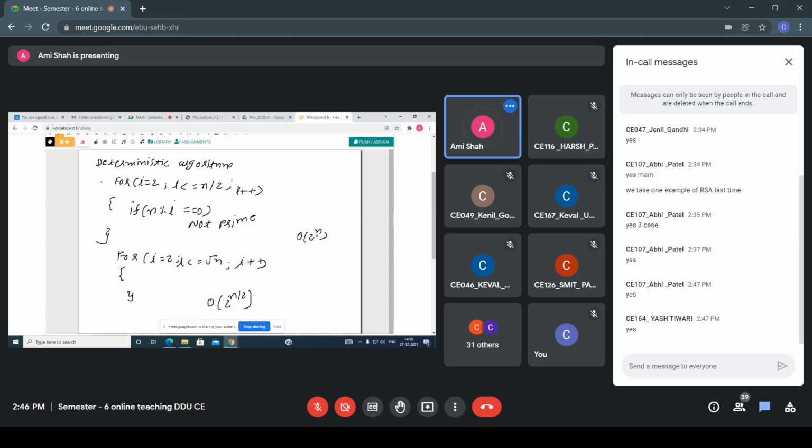If you are checking in this way, then the complexity is this: if n is 200 bits, then the number of bit operations needed to run this divisibility test is 2 raised to 200. But if I improve my algorithm, then the number of bit operations needed to run the divisibility test is 2 raised to 100.